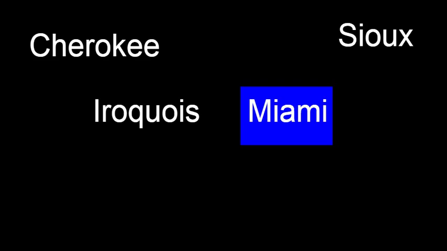The next group that we're going to talk about are the Miami. The Miami inhabited the areas of present-day Indiana, Ohio, and Michigan. Much of the Maumee Valley was once controlled by the Miami. Again, we'll talk about the Miami later this school year when we talk about westward expansion. As the United States pushed west into Ohio, this land was wanted by U.S. settlers. The Miami would be defeated at the Battle of Fallen Timbers by General Anthony Wayne and forced with the Treaty of Greenville to be pushed west.